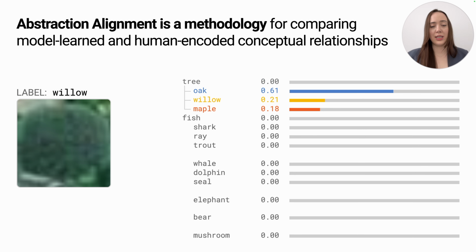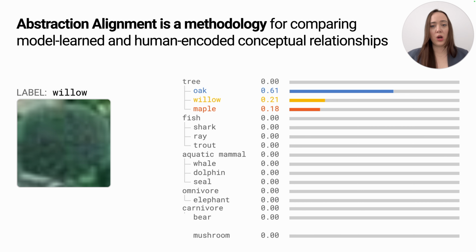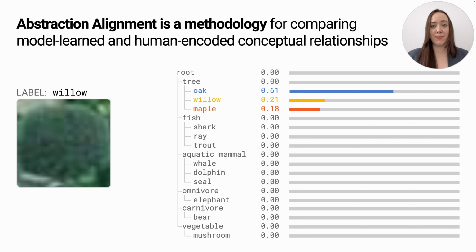So by linking these concepts into a human abstraction graph, we can quantify the process we all just did mentally, grouping oak, willow, and maple as types of trees and summing their probabilities. And by doing so, we now clearly see that our model is actually quite confident that this image is a tree.